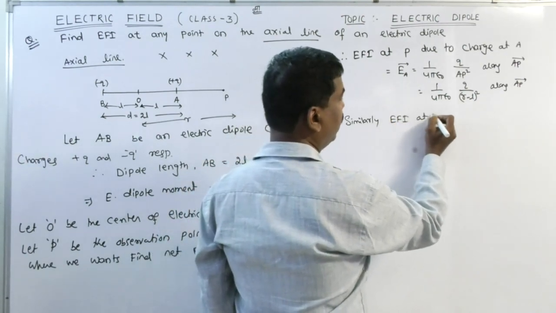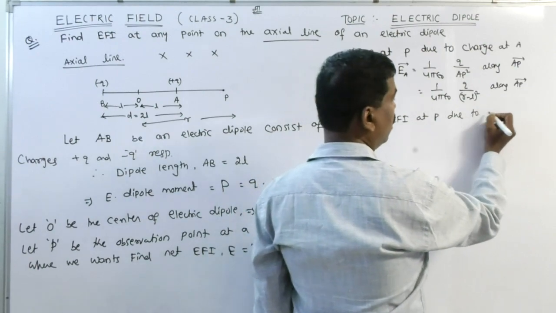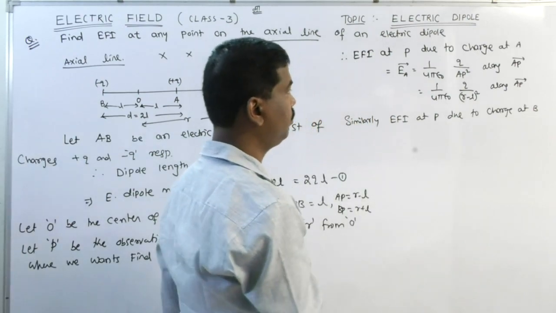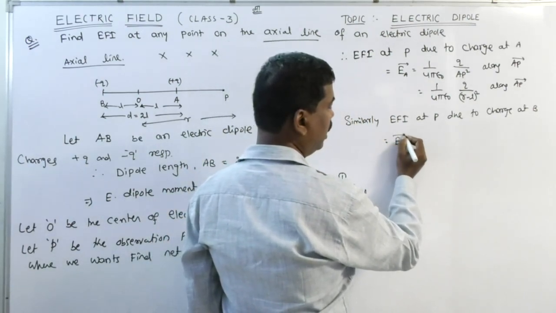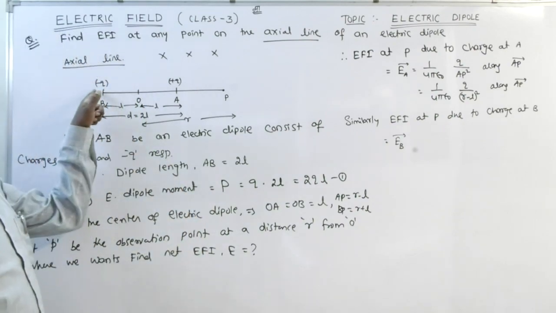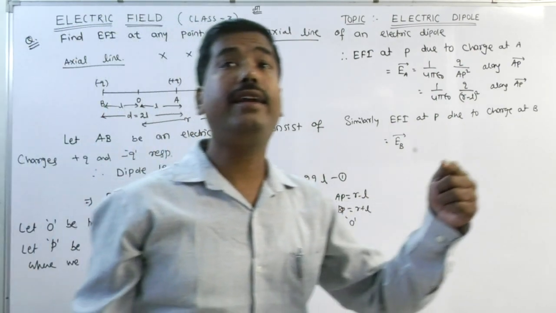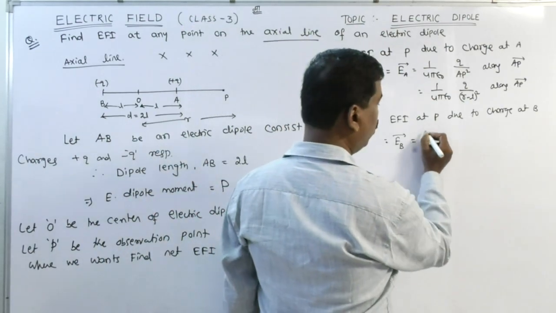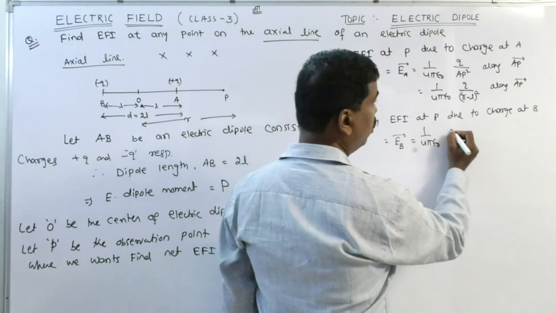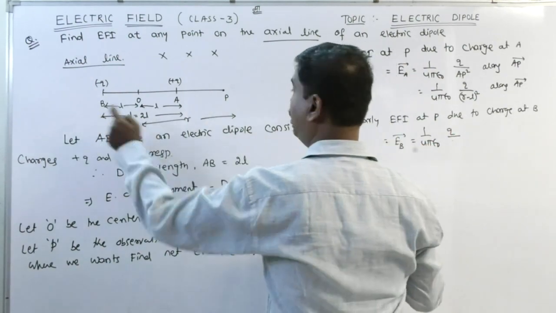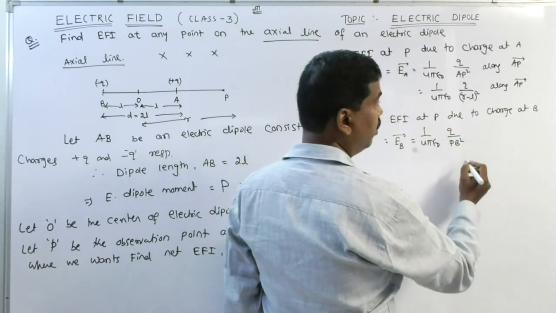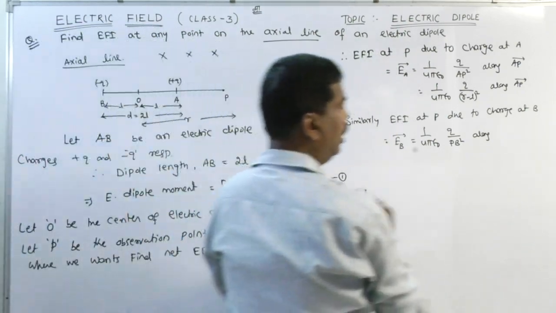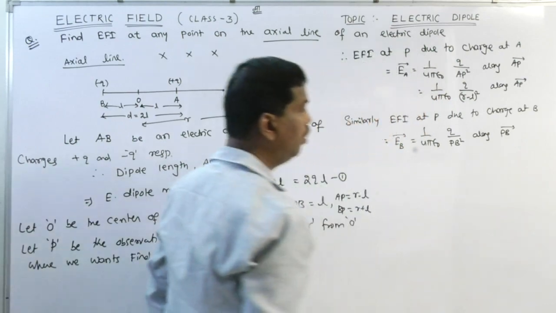Similarly, electric field intensity at P due to charge at B is equal to EB. Listen to me. At B there is a charge minus Q. Minus Q means electric field is towards negative, away from positive. Clear? EB is equal to 1 by 4 pi epsilon 0 Q by the distance PB square, along towards negative, along PB vector.